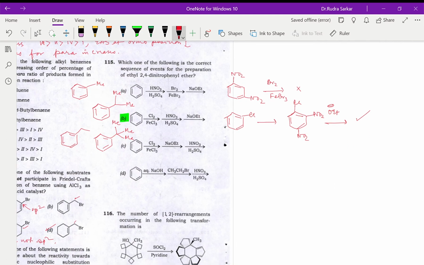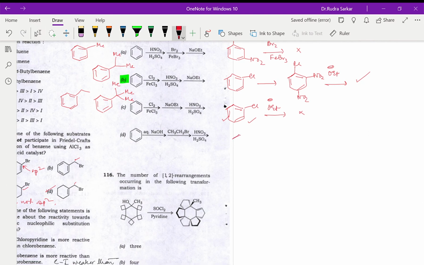Let's do option C. In option C also we have this, but this is not an electron poor system. For this reaction to be possible with OEt, we need some nitro groups in the 2 or 4 position. So this reaction will not take place. Next one, they have given aqueous NaOH, and I think there is going to be no reaction over here.